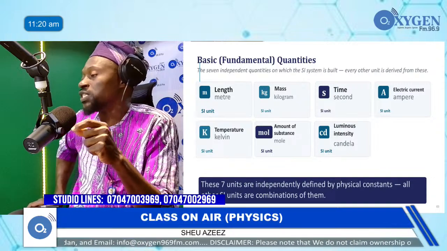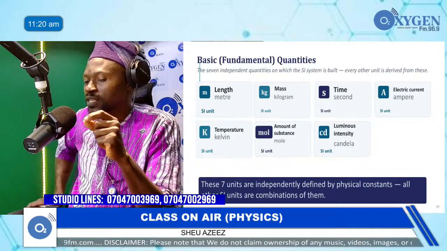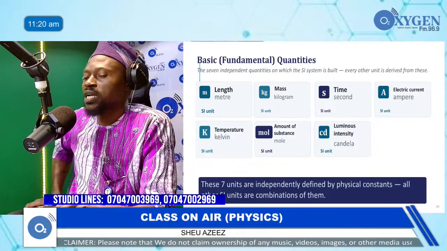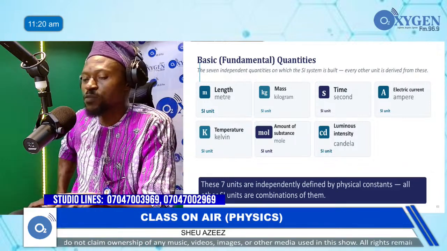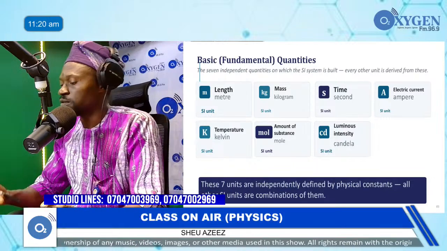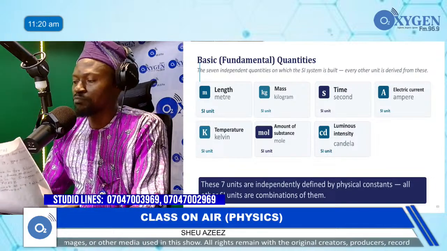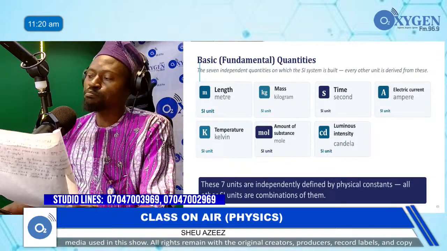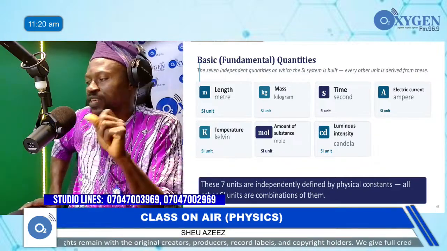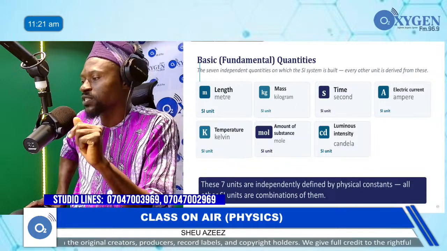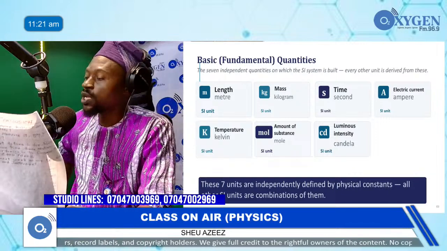So SI unit, it is the international standard system of units, and it's derived from the French words le système international d'unités. So now the unit is a kilogram, and the symbol for the unit will now be uppercase K and lowercase g. That means kg. The K will be uppercase, while the g will be lowercase.